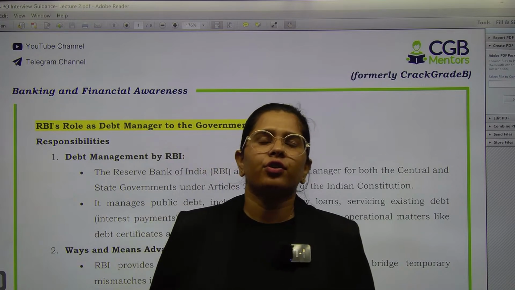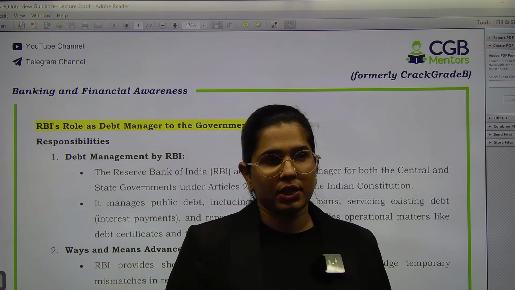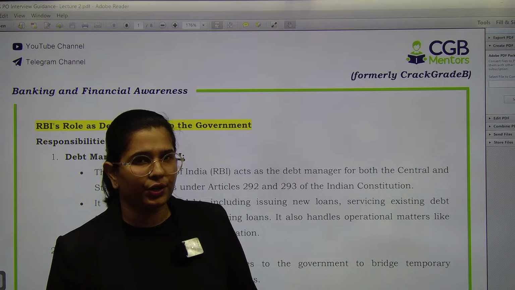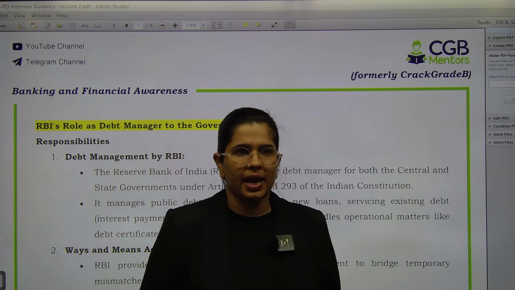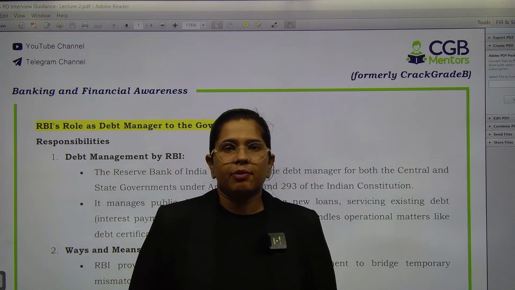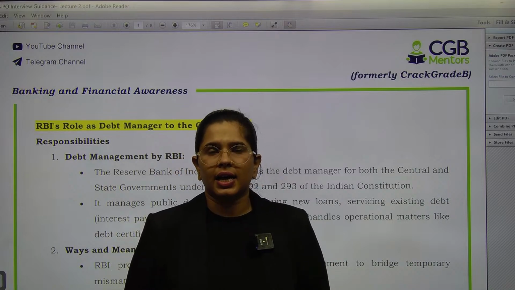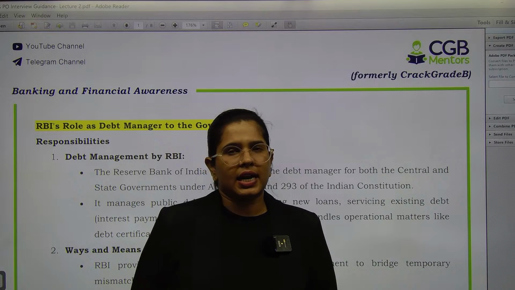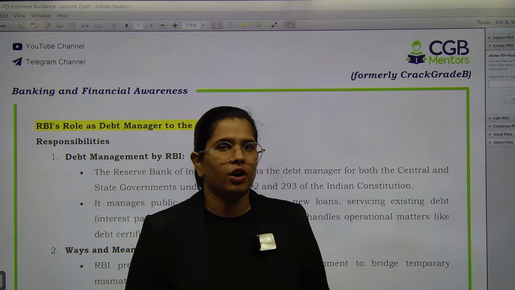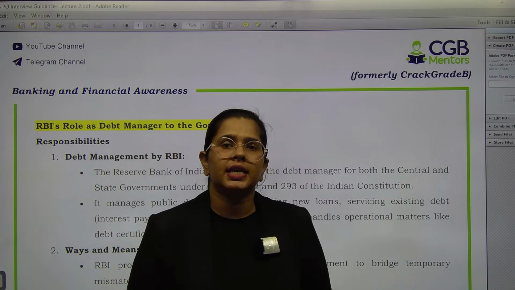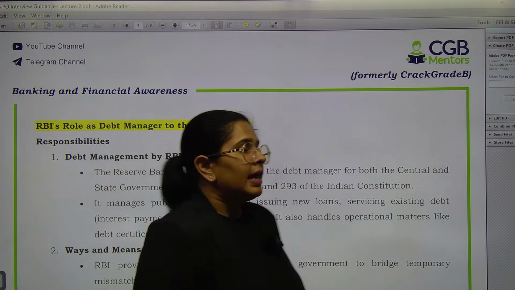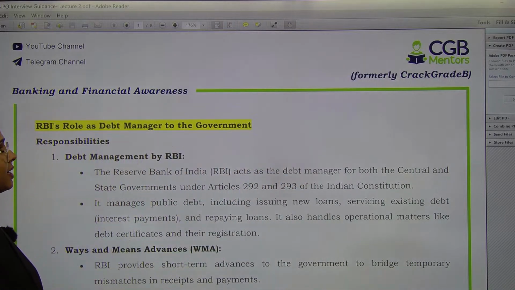Today we have two important topics to discuss, and the first thing we are going to start with, we know that RBI manages central government as well as the state government debts, right? How it does, what are the peculiar terms that are associated with this particular concept is something we are going to see in this particular lecture. Now let us start with RBI's role as a debt manager to the government.